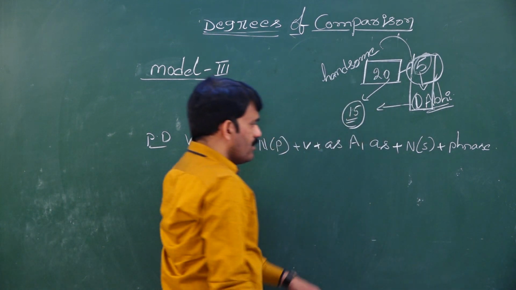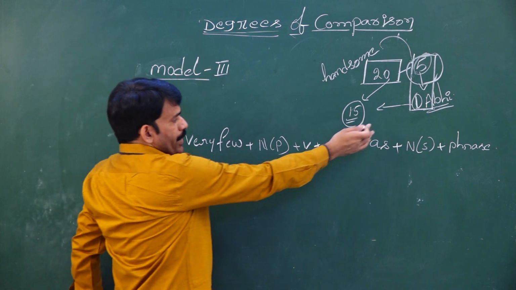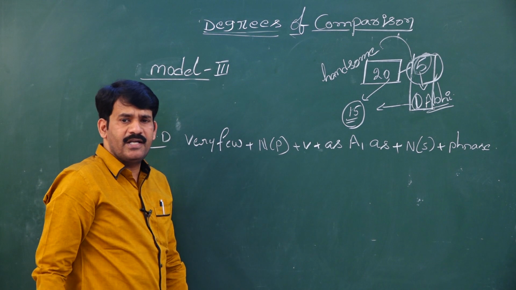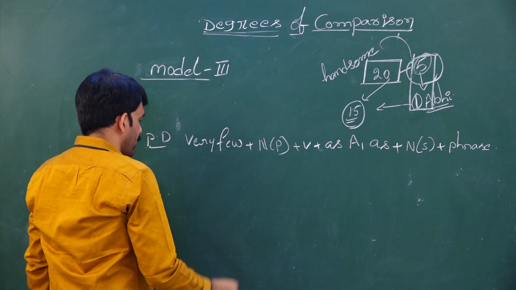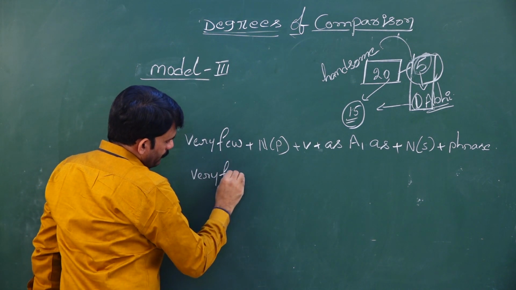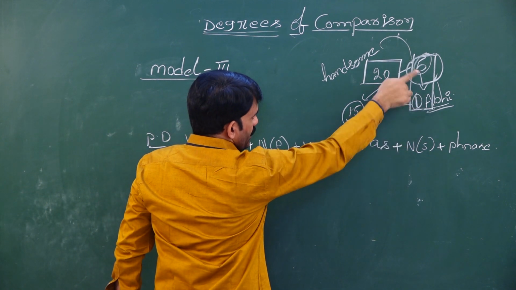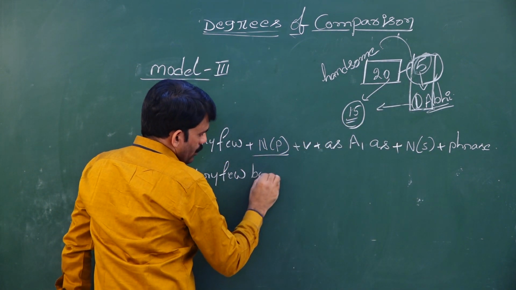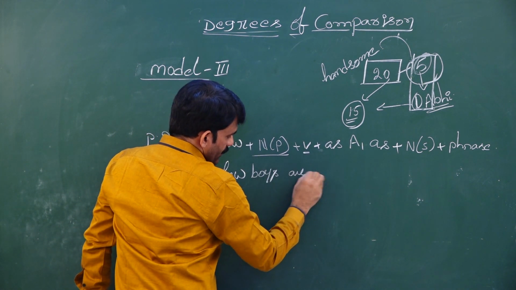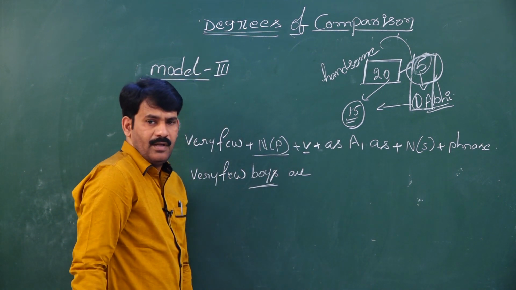So let me frame a sentence using this structure. How many boys are handsome? There are 5 boys. Instead of writing 5, I am writing very few. Very few, noun plural. So Abhi is a boy, so I am taking boys. Very few boys. As boys is a plural, I need to take the plural verb are.